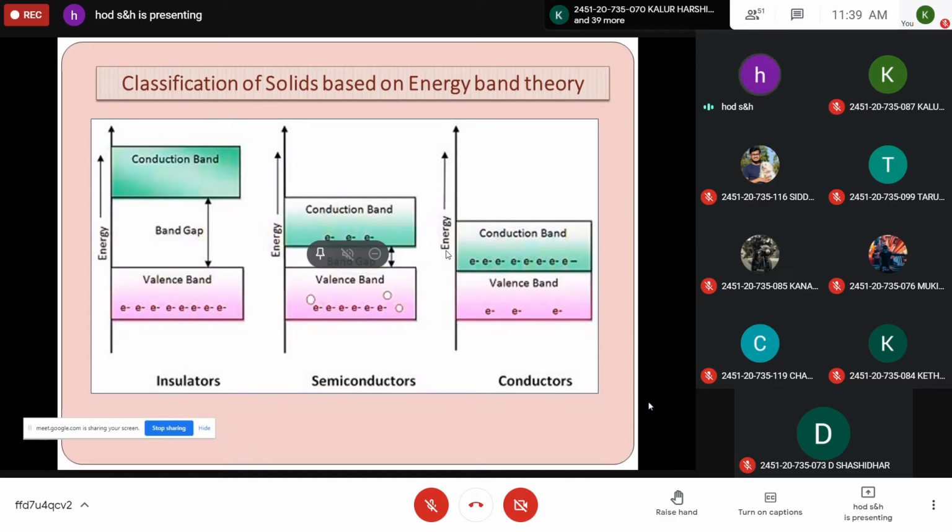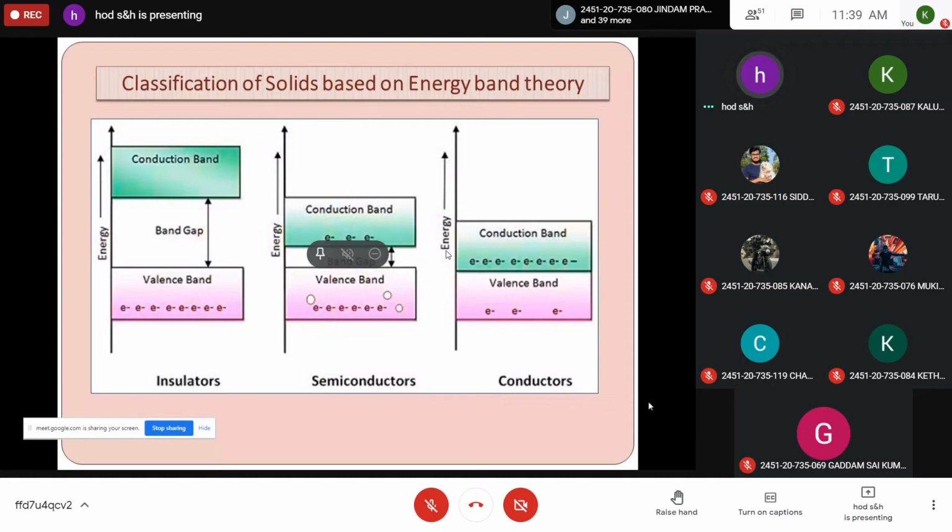Sir, your textbook chapter name is Free Electron Theory of Metals, no, sir? Yes, electron development, band theory of solids. Only in the textbook it is given so; it's a continuation actually. As per the syllabus, it is given as band theory of solids. But in that, the first topic is the free electron theory: what are the merits, demerits, and assumptions of free electron theory? Then we come to the band theory of solids.